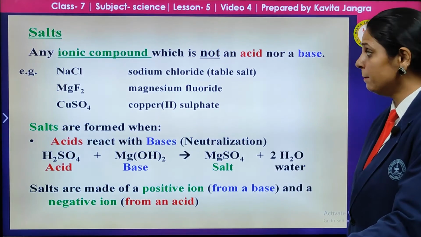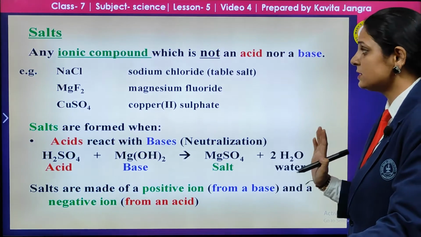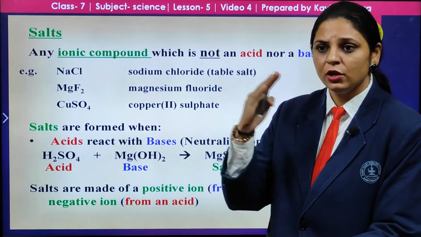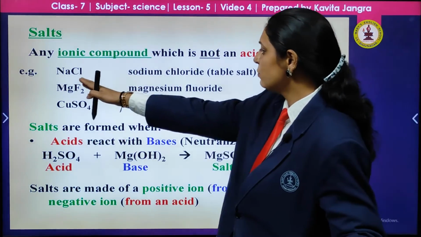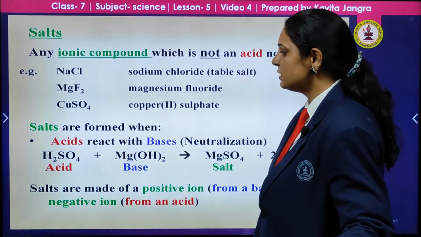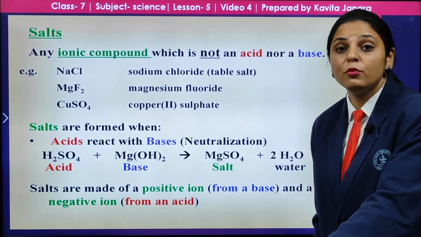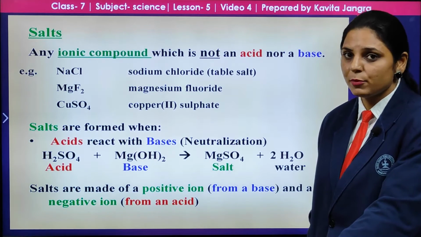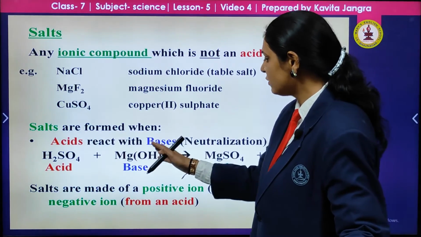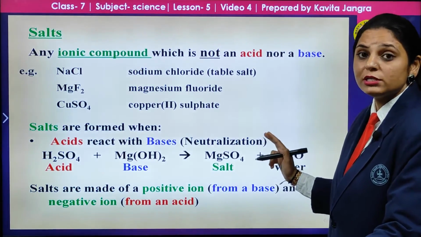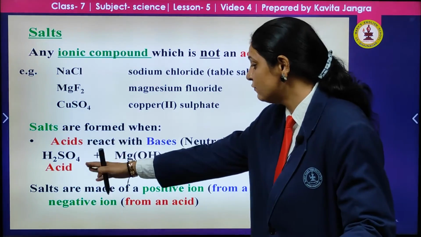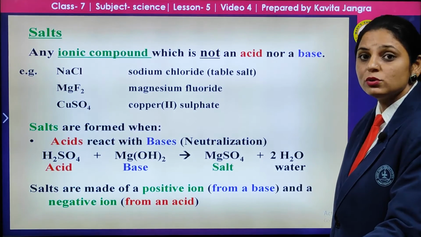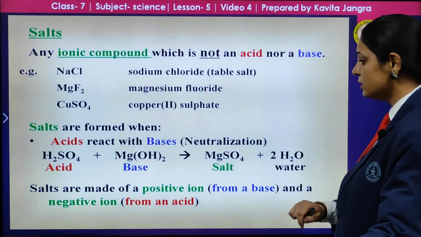Salt: any ionic compound which is not an acid or a base. Examples are sodium chloride, magnesium fluoride and copper sulfate. When are salts formed? Did you recall? When an acid and a base react with each other, salt and water are the products. This process is called neutralization. Sulfuric acid with the base magnesium hydroxide forms magnesium sulfate, which is ultimately the salt, and water is released.